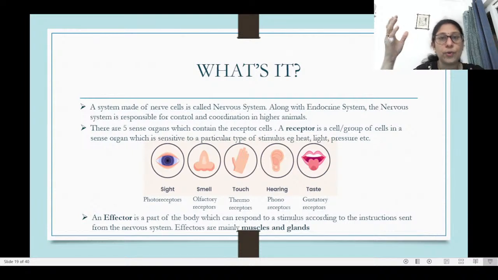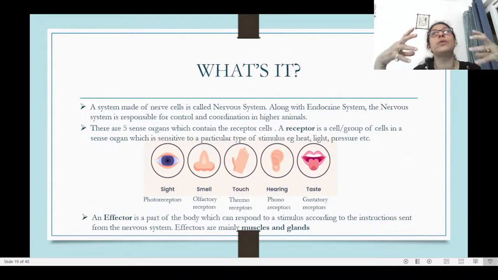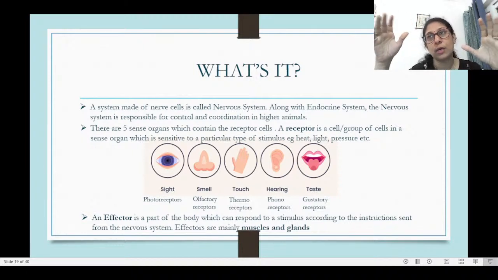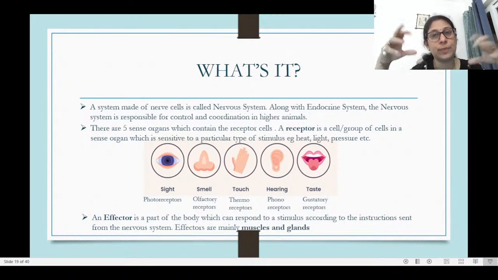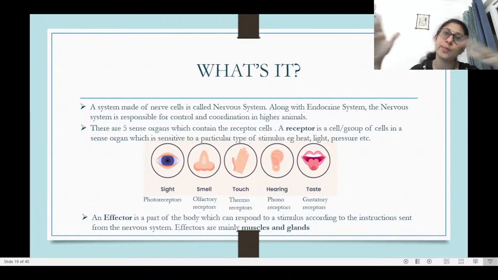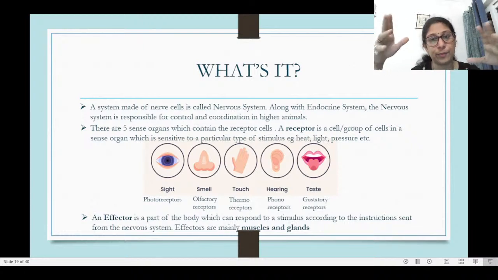Controlling means the different things that happen inside your body that need to be regulated and controlled, certain actions that you do that need to be controlled and regulated. So those things and the different coordinations between different systems in the body and different processes, all of that is taken care of by the nervous system.